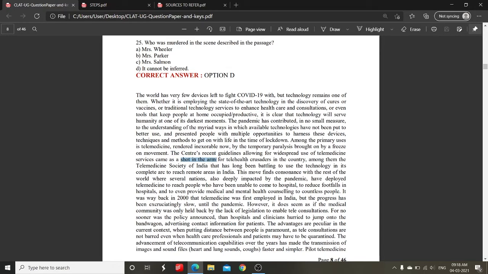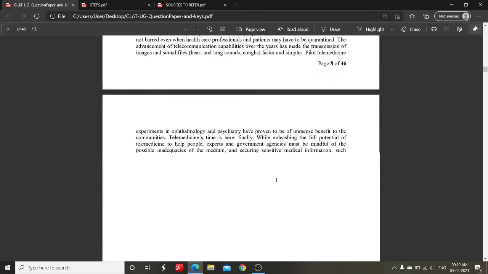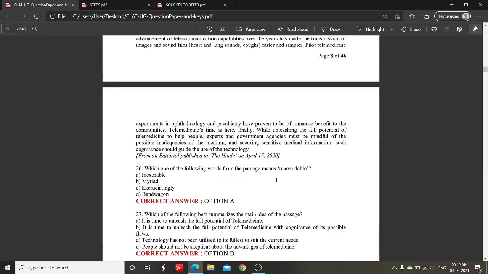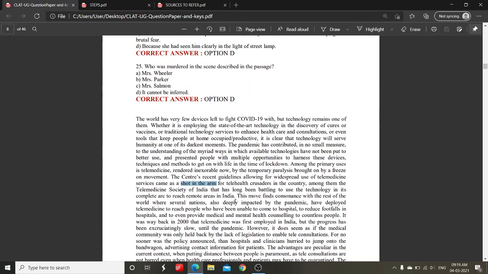So the center's recent guidelines allowing for widespread use of telemedicine services came as a shot in the arm for the healthcare crusaders in the country, among them the Telemedicinal Society of India, that has long been battling to use the technology in its complete arc to reach remote areas in India. Okay, so the guidelines came as a shot in the arm for healthcare crusaders. So shot in the arm.